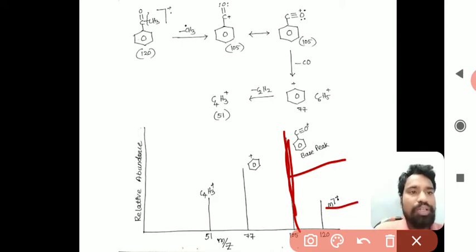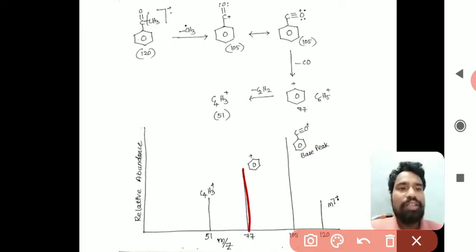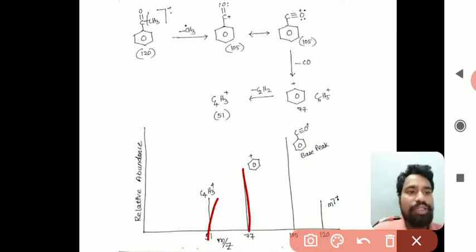This is the molecular ion peak at 120 and the base peak at 105. The remaining ions' abundance depends on their comparative stability with respect to this PhC triple bond O plus. So this is the fragmentation process and mass spectrum of acetophenone.